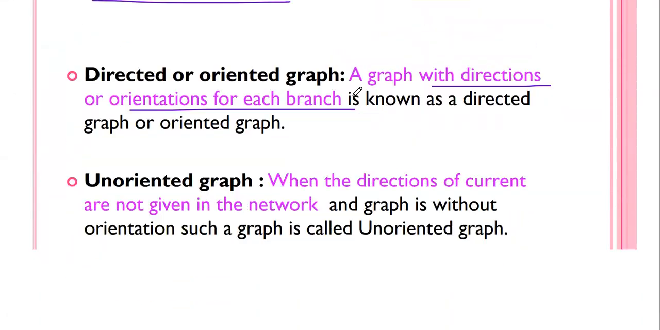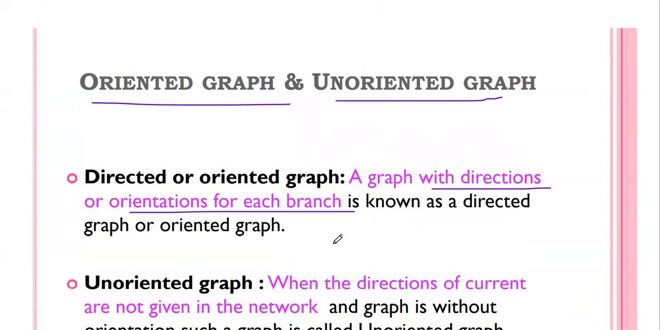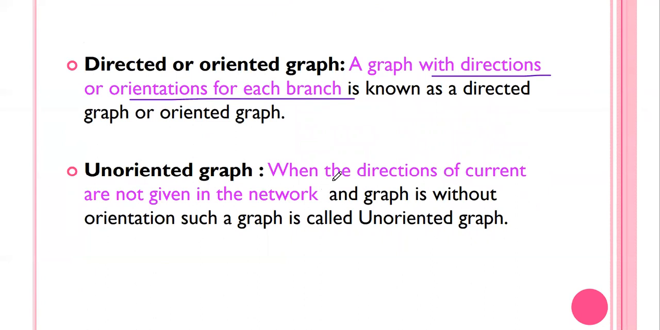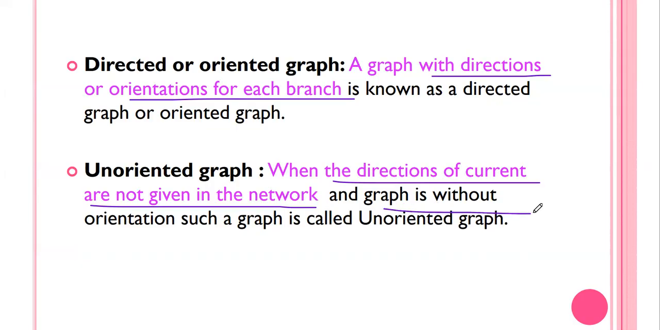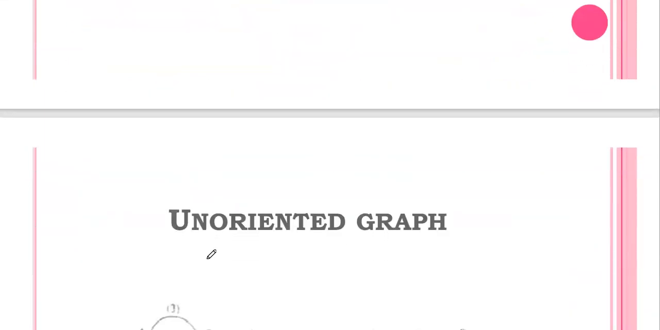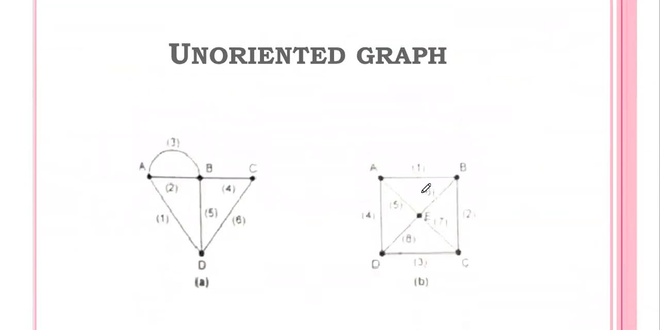What is the other one? Unoriented graph. It is the opposite. Unoriented graph means the directions of current are not given in the network. In the network, the current direction is not at all given. Simply we are drawing one graph, and that type of graph is called an unoriented graph. The graph without orientation means the current direction is not mentioned, and that type of graph is called an unoriented graph. You see, this is the example for unoriented graph.